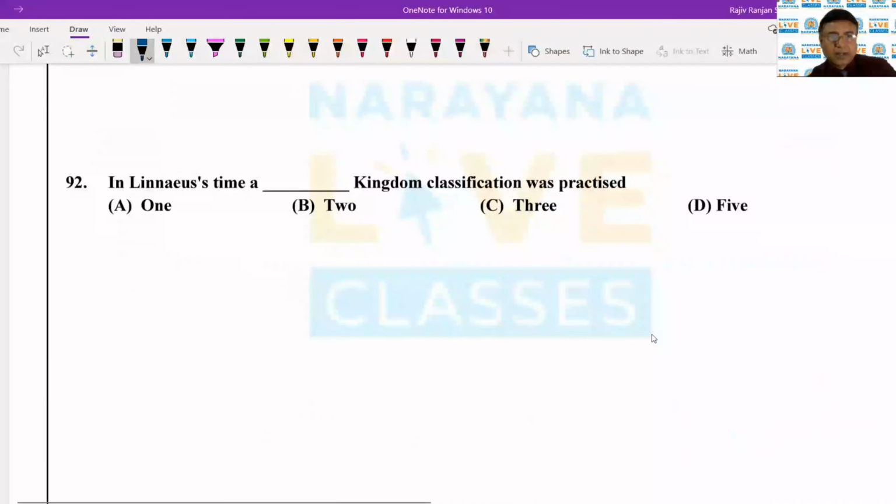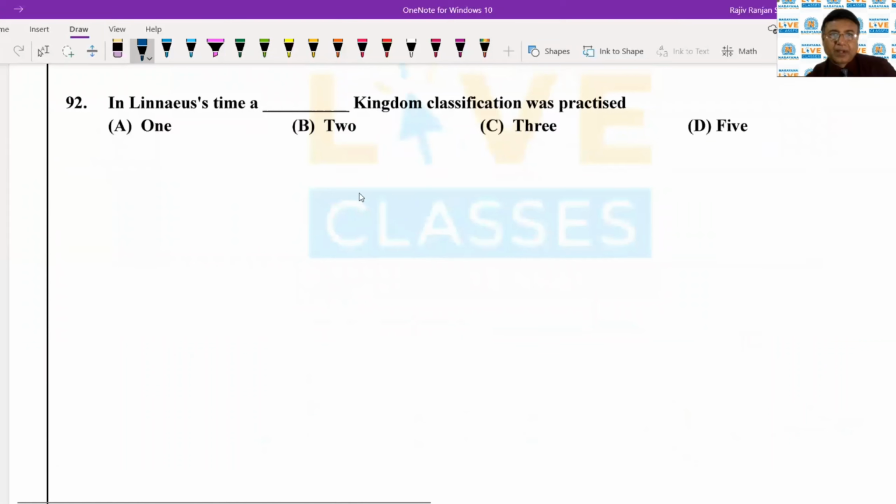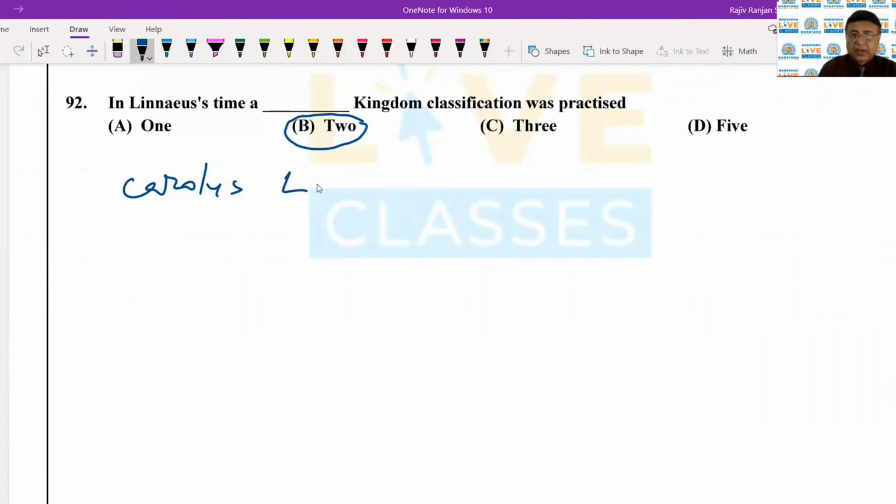The second question is, in Linnaeus' time, blank kingdom classification was practiced. One kingdom classification, two kingdom classification, three kingdom classification, and five kingdom classification. The correct answer is that in Linnaeus' time, two kingdom classification was practiced. Carolus Linnaeus is the tall figure in the field of taxonomy, who is also known as the father of taxonomy.